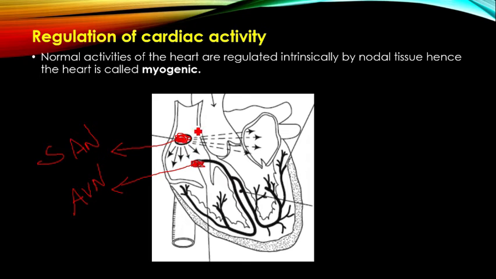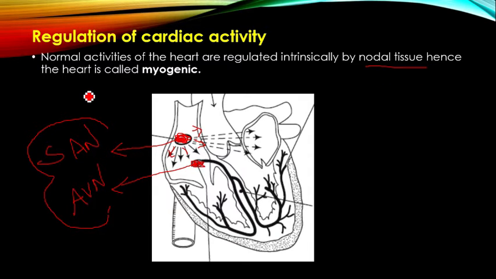The action potential is generated by the SA node, which leads to contraction of the atria. Then that action potential is also received by the AV node. Then the AV node sends the action potential to the different parts of the ventricles, which leads to contraction of the ventricles. Here the heartbeat is because of the SA node and AV node, which are present in the cardiac muscles, so the functioning of the heart is regulated by the nodal tissue.